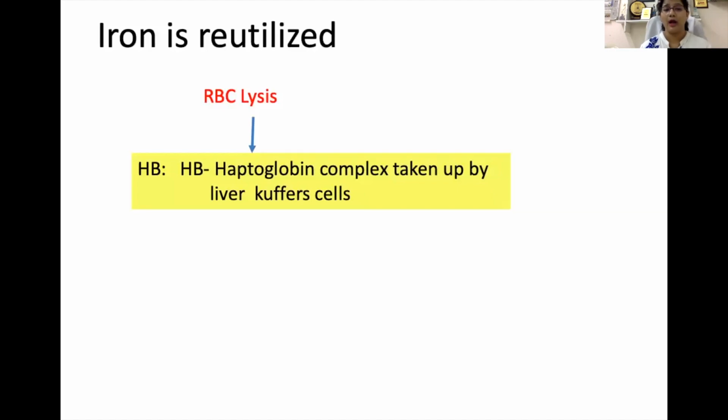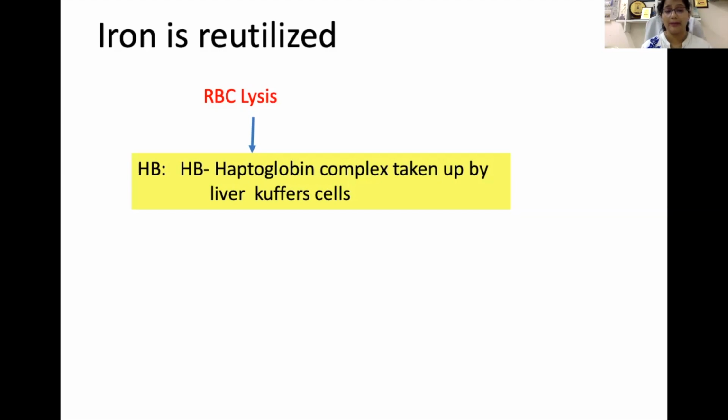You know that the normal lifespan of RBC is 120 days, and after this the RBC will lyse. Once the RBC is lysed, the hemoglobin combines with a protein known as haptoglobin.